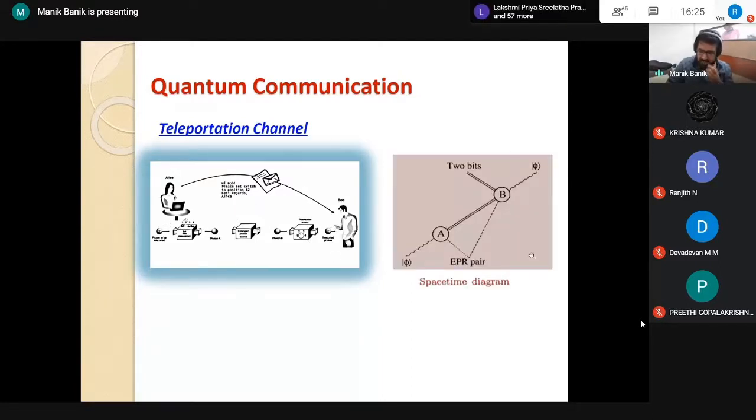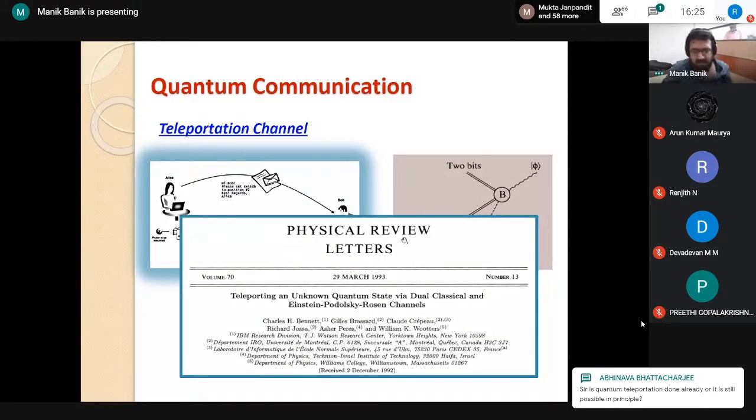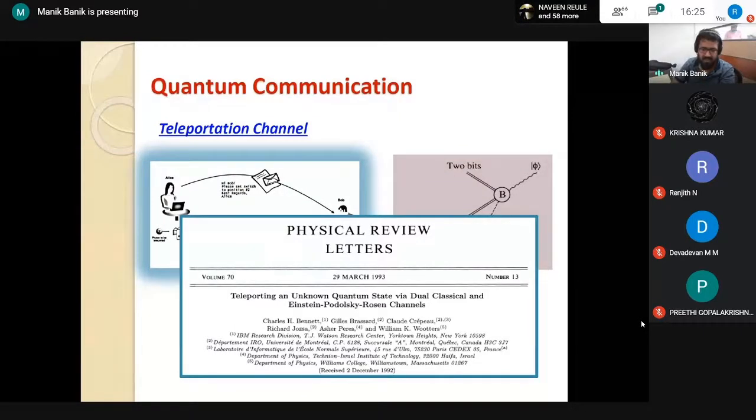And this is the space-time diagram for this teleportation protocol. And this is the reference of this paper. This is by Bennett, Brassard, and their collaborators. So this is now, I think, a nearly 15,000 times cited paper. It is one of the most prominent results in quantum information theory.